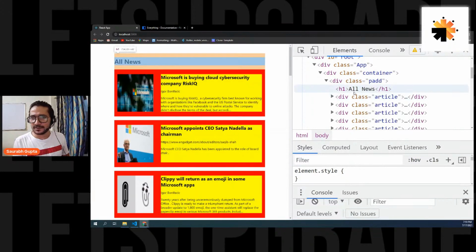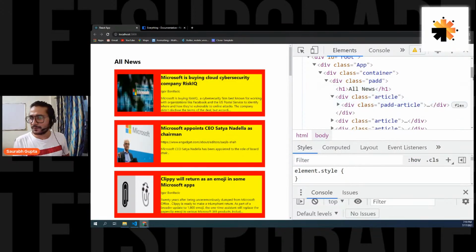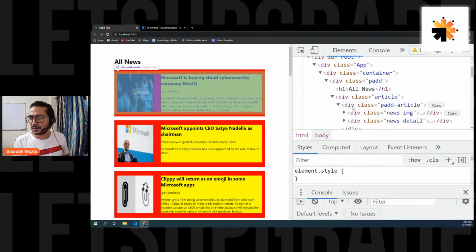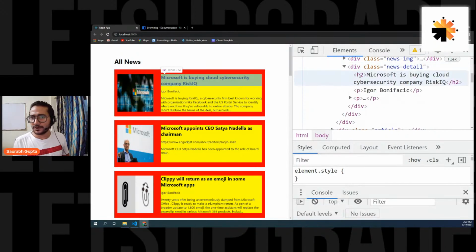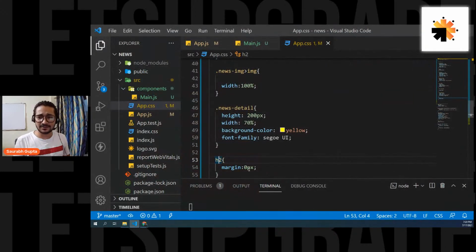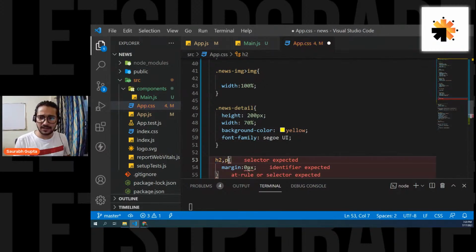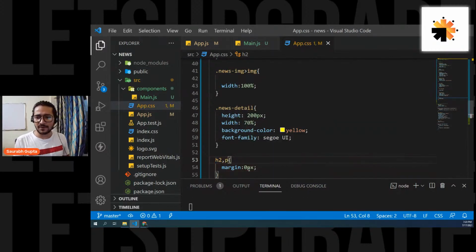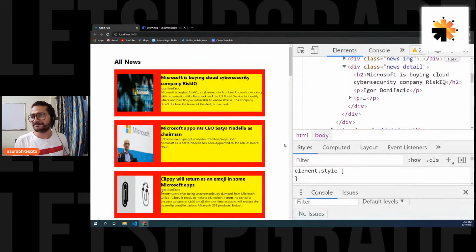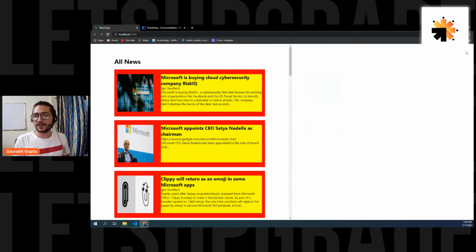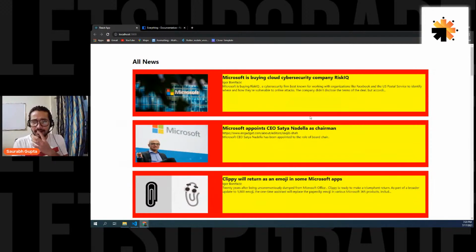Let's see. Where is this? This is having a margin. What about this? We'll solve it. Don't worry. You can see it is having a margin. No, it's not having a margin. Then P is having a margin. That's great. Really great. So H2 and P, everyone will have a margin of 0 pixel now. Perfect. P was out. So we removed the margin from H1, but we didn't remove the margin from P. So that was the problem. Now it is solved, and here we go.